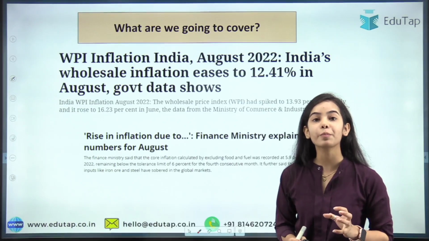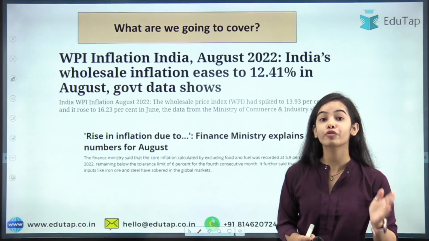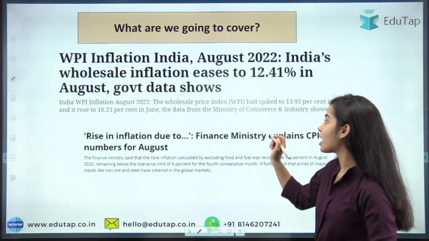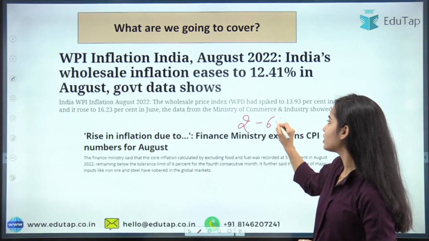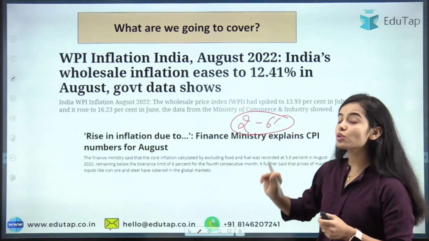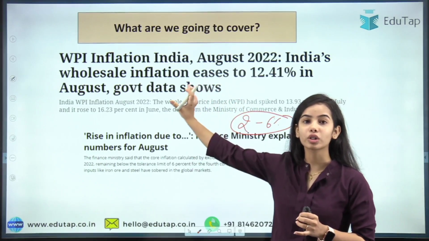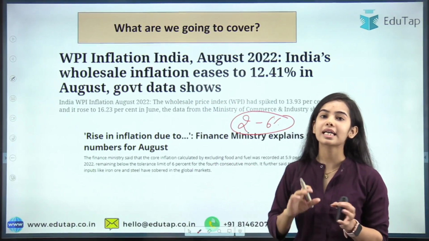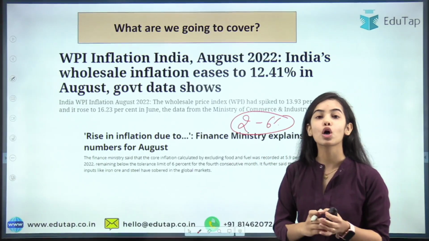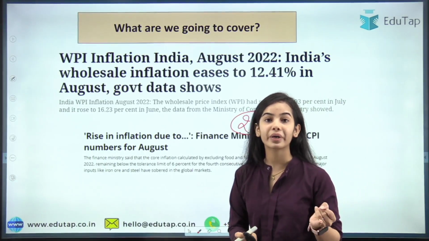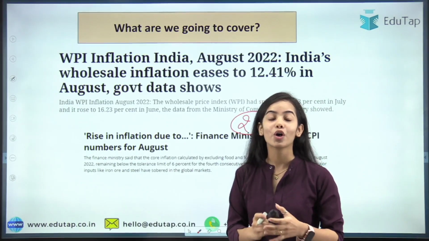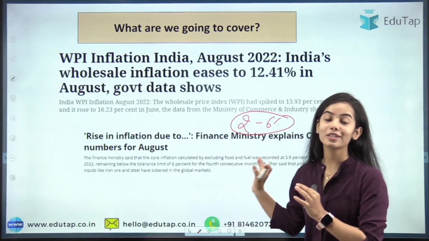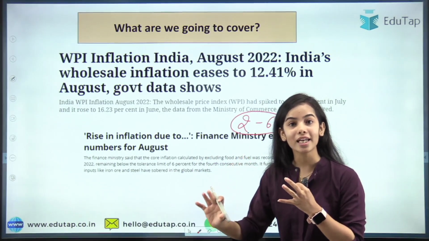And why this is very important, because in NABARD Grade A in phase 1, a direct question has been asked regarding the tolerance level of the inflation. Okay, so a direct question can be asked on the WPI and CPI because the data has been recently released, and the static portion also we will do. So it is important for NABARD Grade A, RBI Grade B, SEBI Grade A. So please see it till the end so that you are able to understand the static portion as well as the current portion.